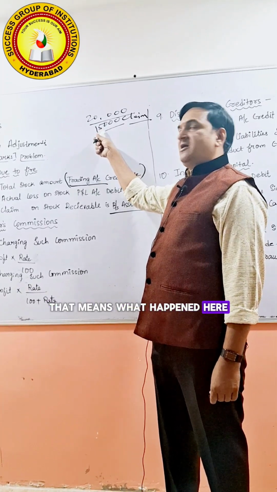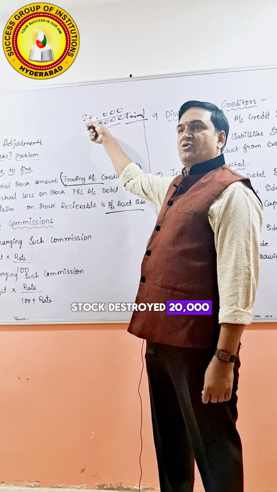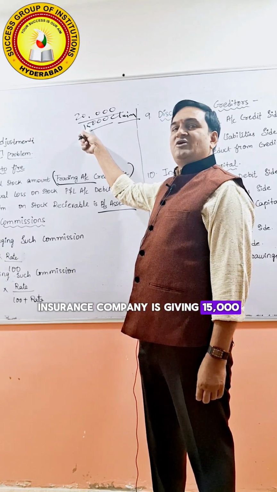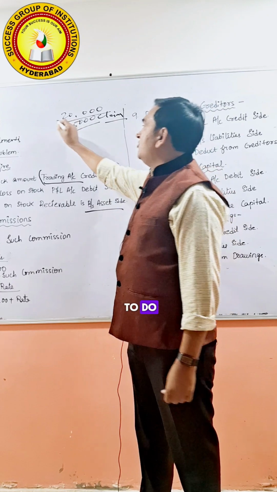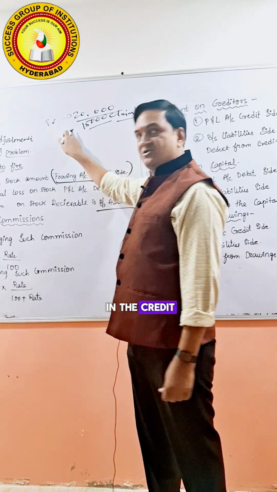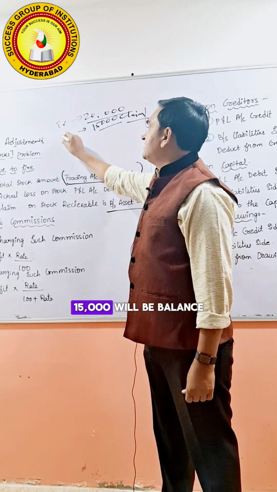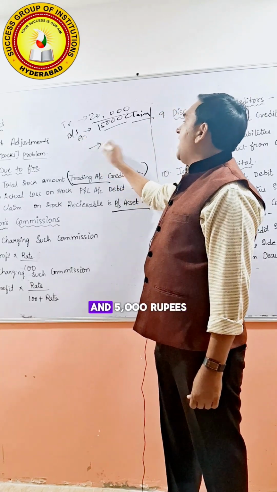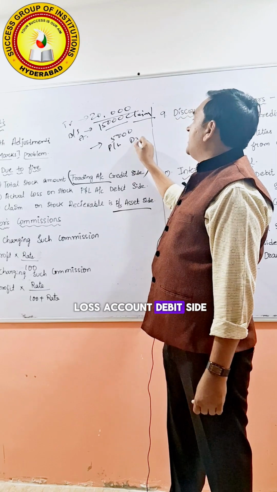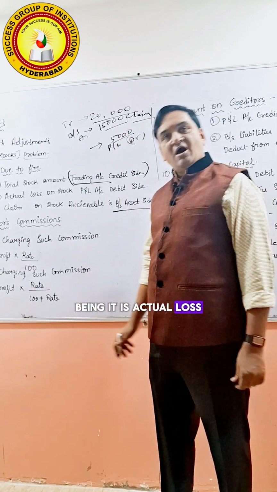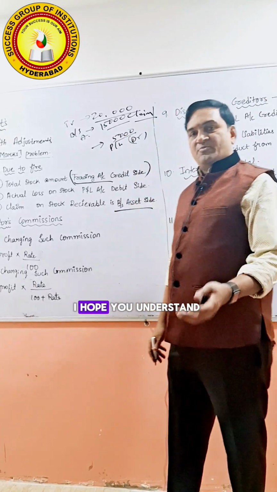That means what happened here? Total value of the stock destroyed is 20,000. The insurance company is giving 15,000 to us. Now how much are we losing? Only 5,000 rupees. Hence what we have to do? 20,000 we should write on the trading account credit side. 15,000 will be on the balance sheet asset side, and 5,000 rupees, being the actual loss, is on the profit and loss account debit side. I hope you understand.